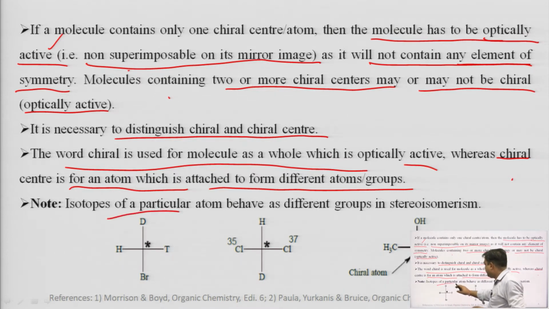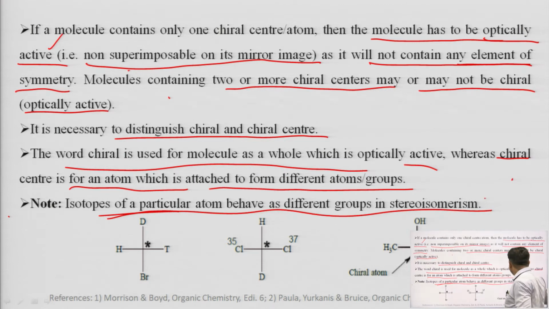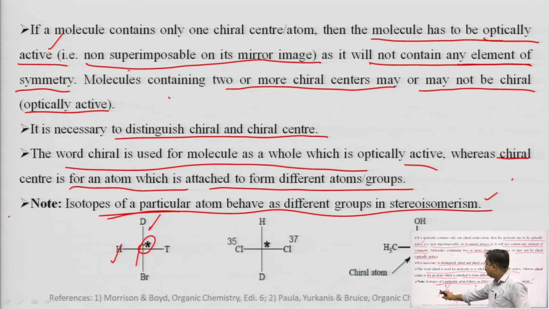Isotope, for example, is a very important point. The isotope of a particular atom behaves as a different group in the stereoisomer. Suppose a carbon is having hydrogen and its isotope, that is deuterium. So, both groups will be treated as different groups. You can see there, the H is there, D is there, but the carbon is chiral, because we consider this H and D isotope different.